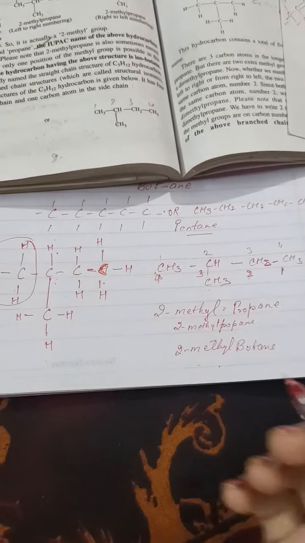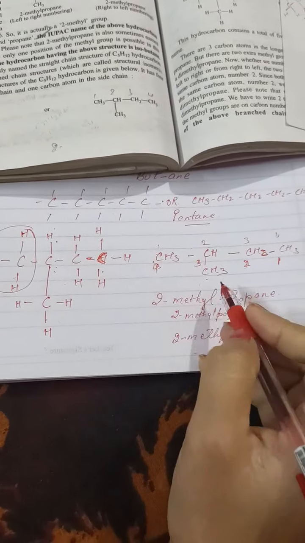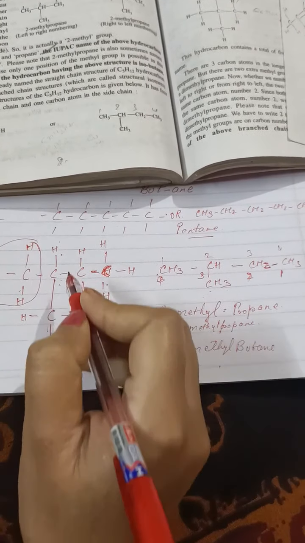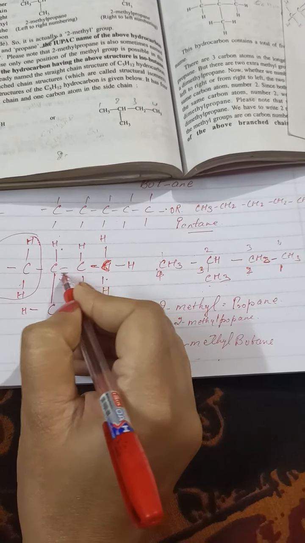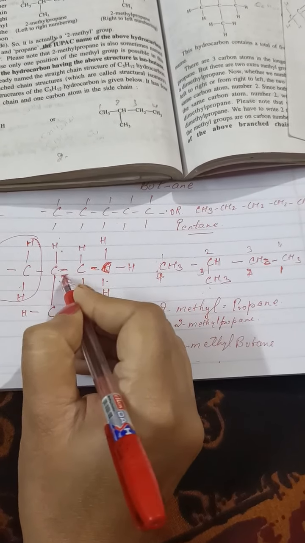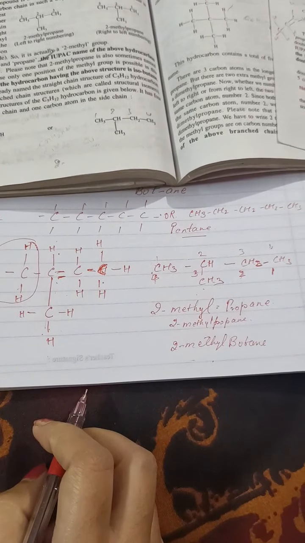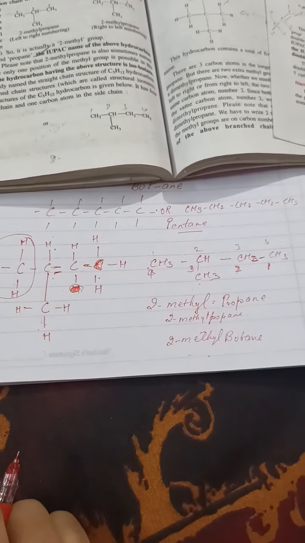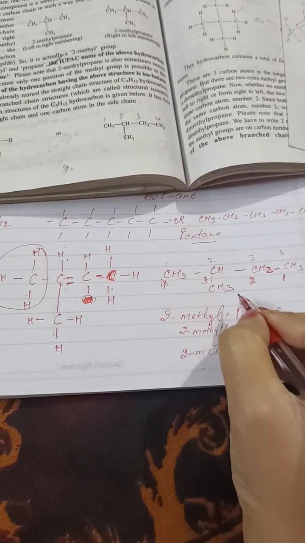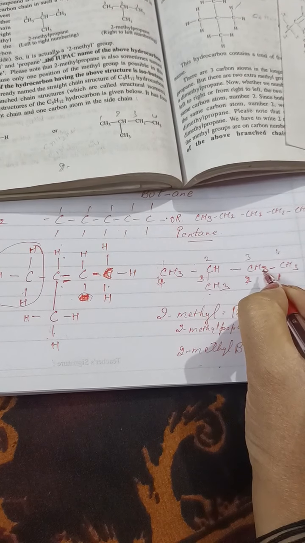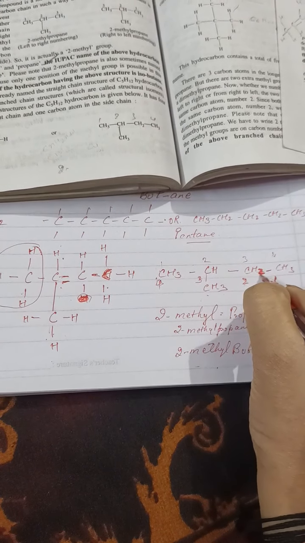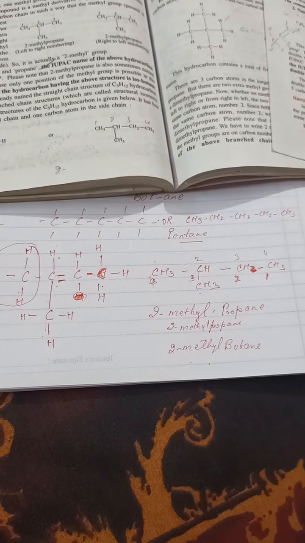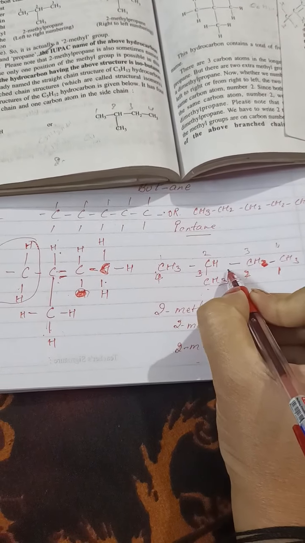Now, if on this one side there is CH3, this one chain is here. If I put a double bond here, then one hydrogen I have to remove. So what will come here? Here it is written CH2, it will come as only CH. And the double bond I have put here.